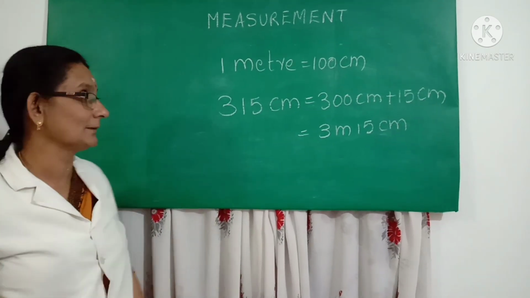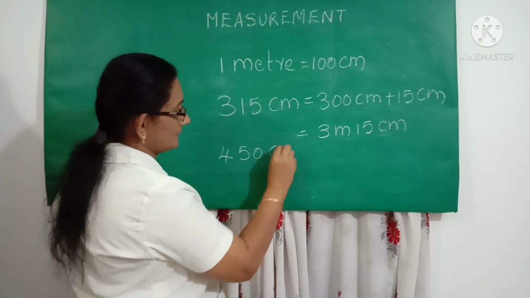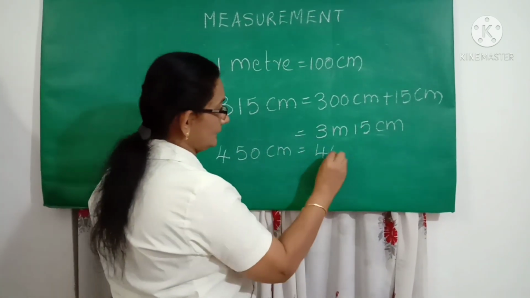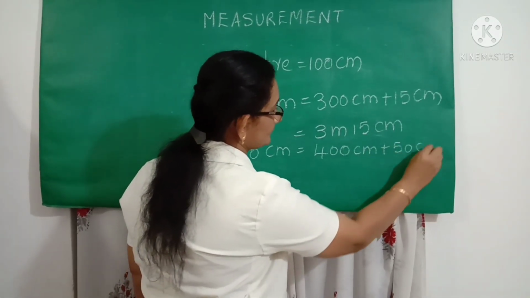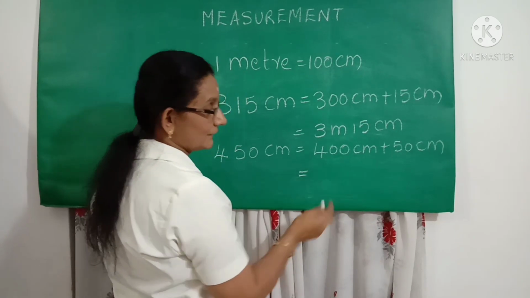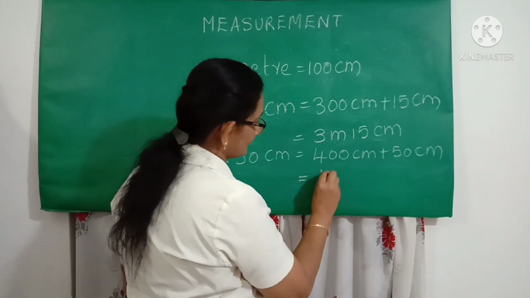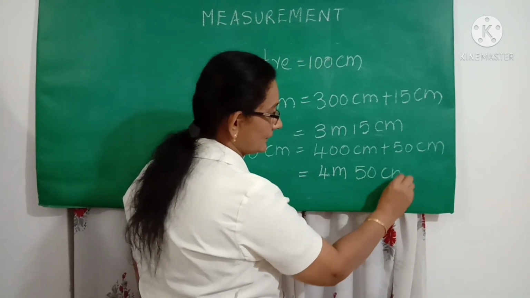Let us do one more example. For example, 450 centimeter. This can be written as 400 centimeter plus 50 centimeter. 400 centimeter is equal to 4 meter, and the rest 50 centimeter can be written here.